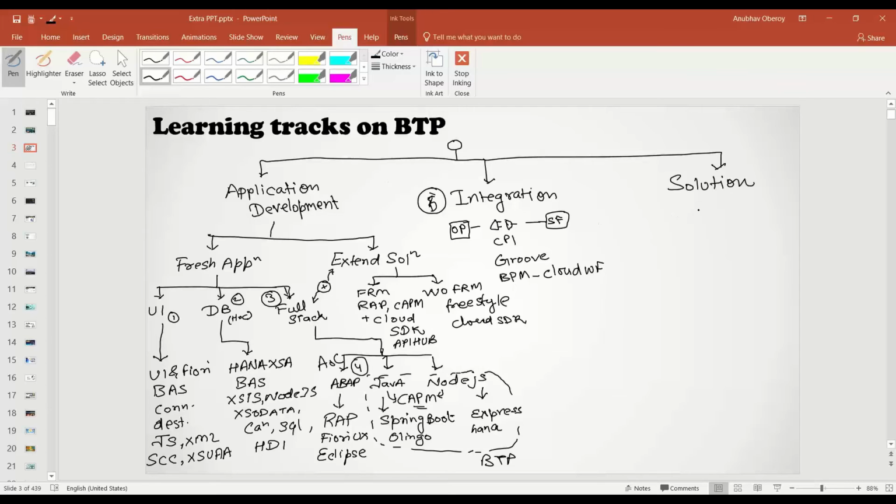Now comes the solutions which are built on top of BTP. So BTP is a platform. It offers a wide range of services. Application development, of course, is a major chunk where you get services like HANA as a service, Postgre database as a service, the XSUAA component, and XSUAA as a service.